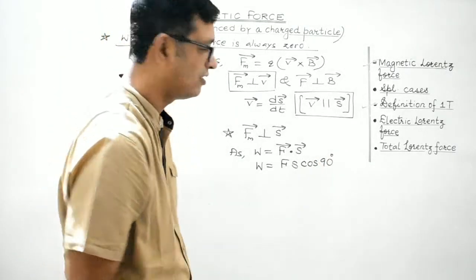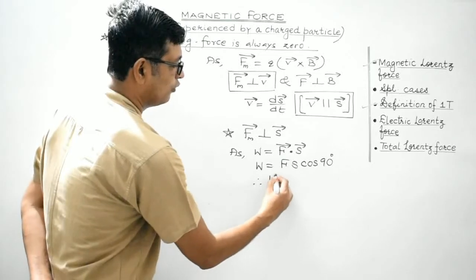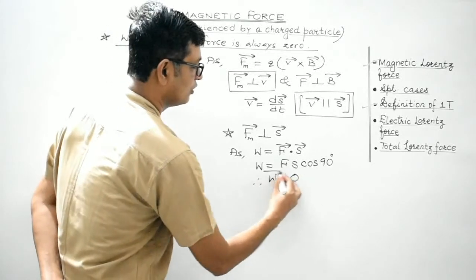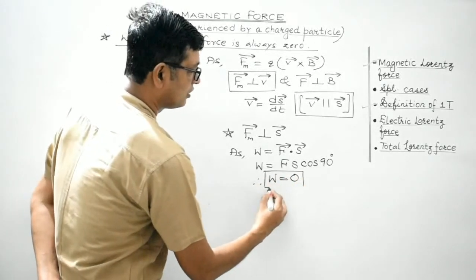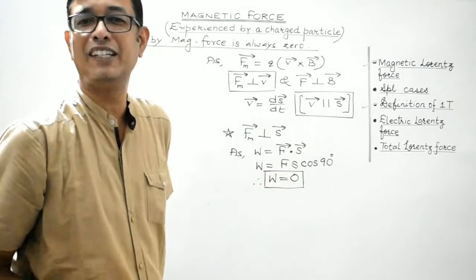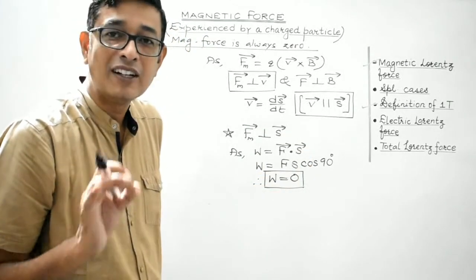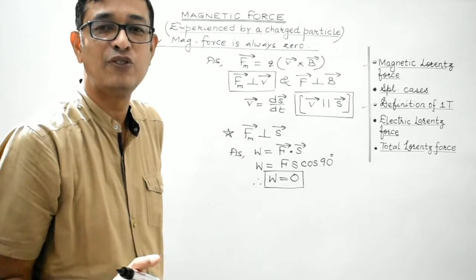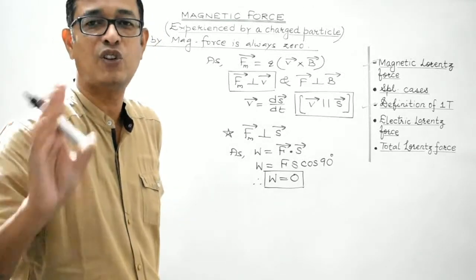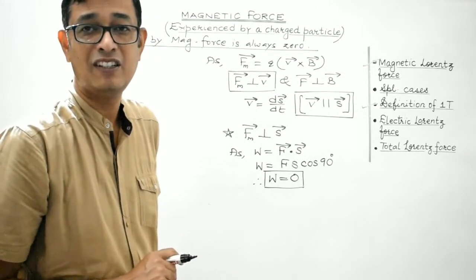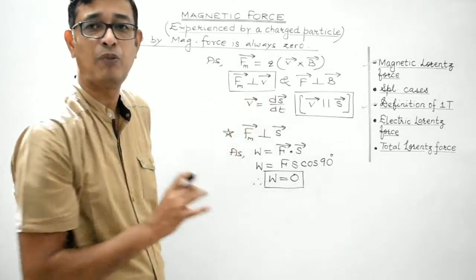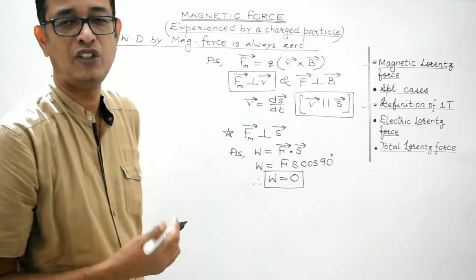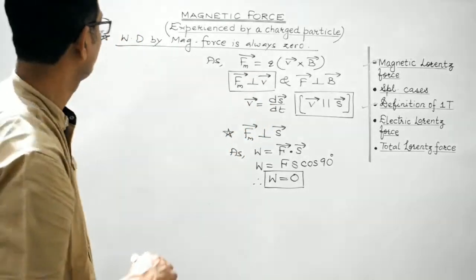Cos 90 is 0, therefore work done is 0. So students, remember this very important result: work done by the magnetic Lorentz force is always 0.